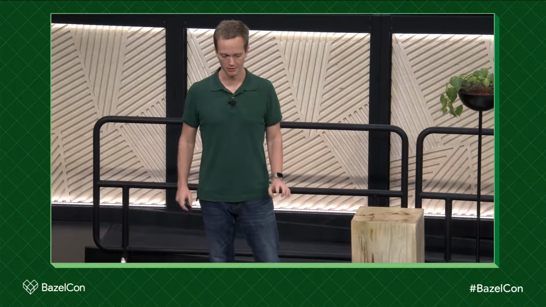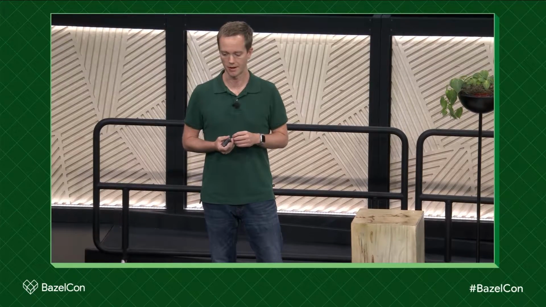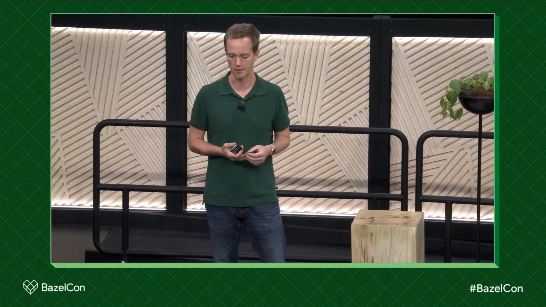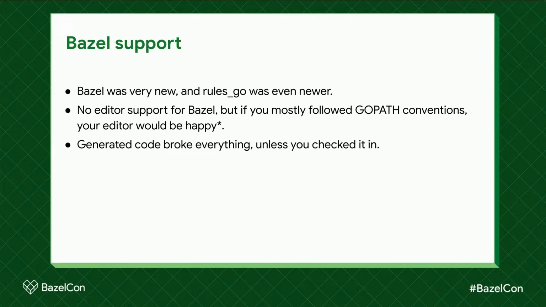So whichever of those worlds you lived in, you had a difficult time working with generated code that wasn't checked directly into your repository. For example, pb.go files generated by go_proto_library. You wouldn't be able to see that code in your editor since it might not be generated yet. And even if it was, it's going to be in some Bazel internal directory. Who knows where? The tools certainly don't. And any tool that depends on type checking would also stop working because without those files, you don't have the code that goes with them, and the tools can't figure that out.